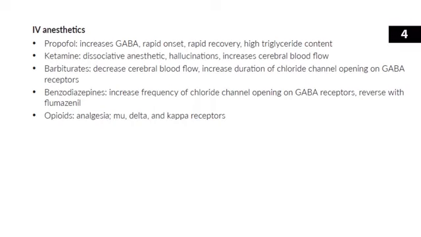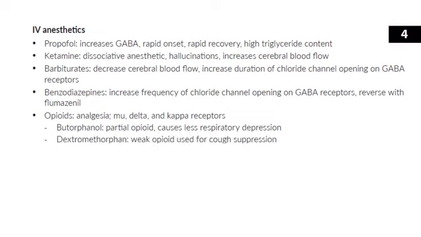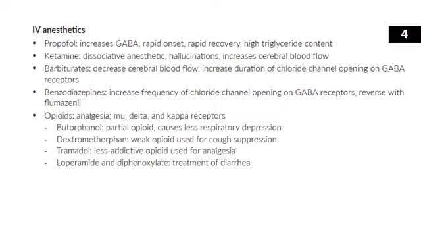Now, there are a few other unique opioids that aren't used in anesthesia, but you should probably know about them. So those: butorphanol, that is a partial opioid agonist that causes less respiratory depression. We have dextromethorphan, a very, very weak opioid that's used as a cough suppressant, and it's over the counter. Tramadol is a less addictive opioid that can be used for pain. And then loperamide and diphenoxylate are used in the treatment of diarrhea, so they can really dry people up.